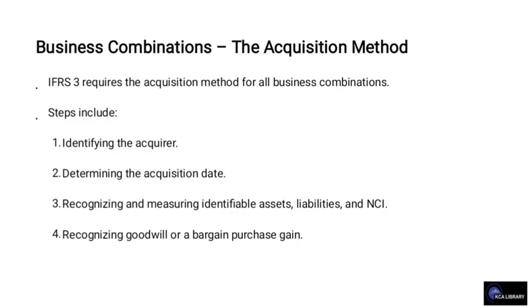For the business combination, IFRS 3 requires the acquisition method for all business combinations, and steps include identifying the acquirer, determining the acquisition date, recognizing and measuring identifiable assets, liabilities and non-controlling interest, and lastly, recognizing goodwill or a bargain purchase gain.